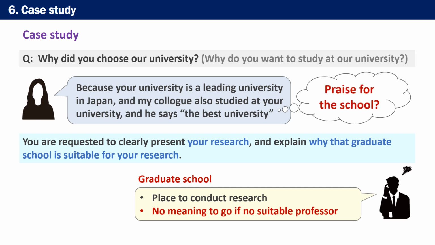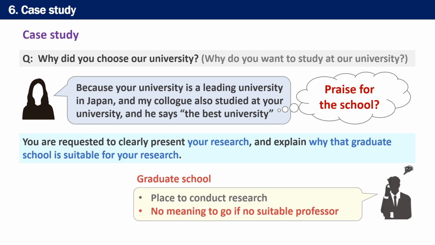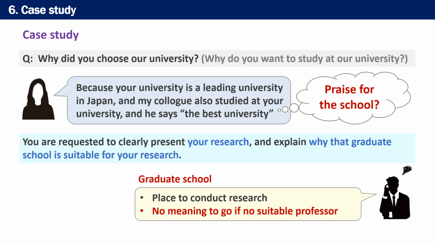Do you think the professor is interviewing expecting your praise for the university? The intent and purpose of this question are, "What research do you want to do?" and "Why do you think that the school is suitable for your research?" Therefore, through this question, you are requested to clearly present your research, and explain why that graduate school is suitable for your research. Again, remember that the graduate school is a place for conducting research, and there is no meaning to go to the graduate school if you don't find suitable professors for your research.